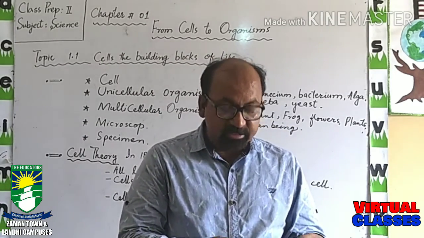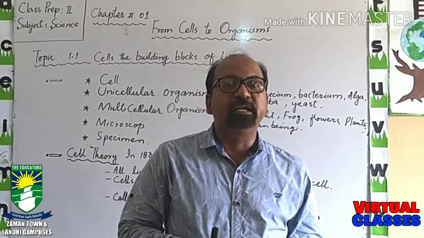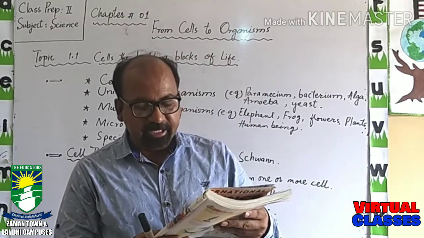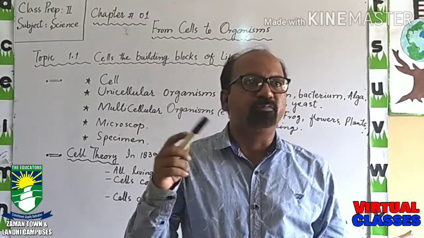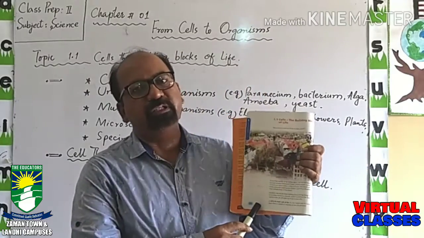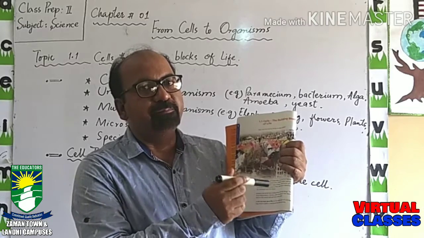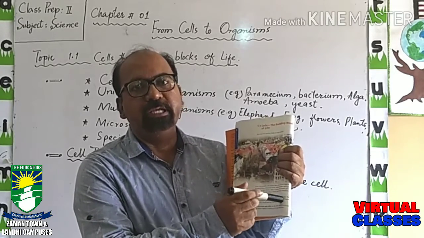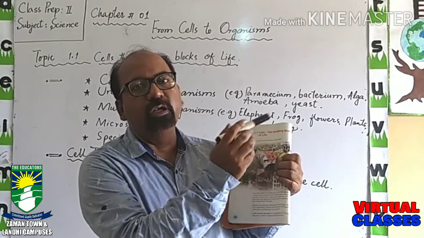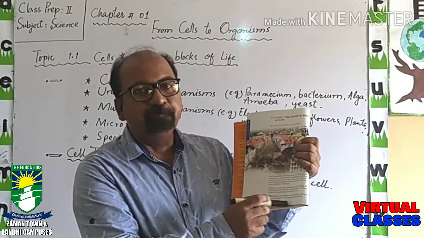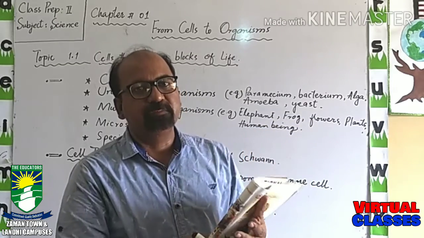Here is the function of the cell. For example, it is written that cells are capable of carrying out all life processes. Means all the functions which we are performing, the cell is performing the same function. That's why we can say that it is the basic building unit of all living things. Likewise, the bricks are the basic building unit of all non-living things. Same, the cell is the basic building unit of all living things.